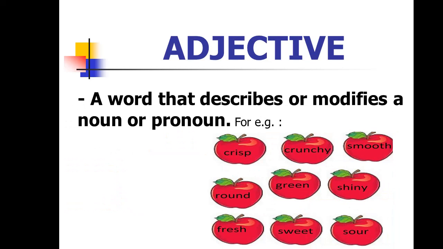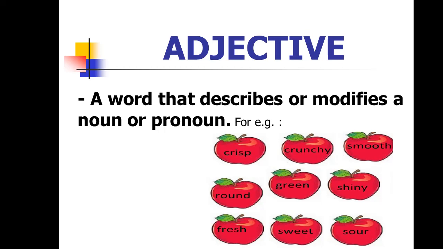Next part of speech is adjective. It is a word that describes or modifies a noun or pronoun. That means how it looks in color, kind and quality. For example, crispy, crunchy, smooth, rough, green, shiny, fresh, sour. Now I will tell you the same words in sentences.